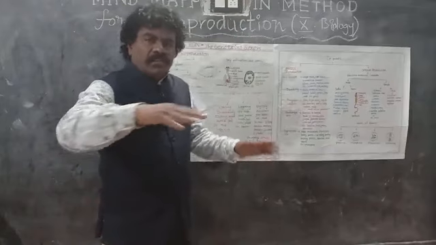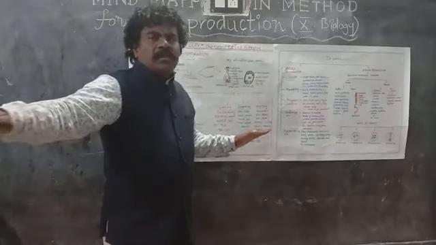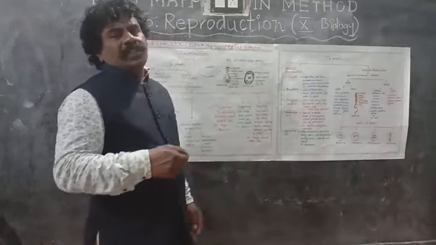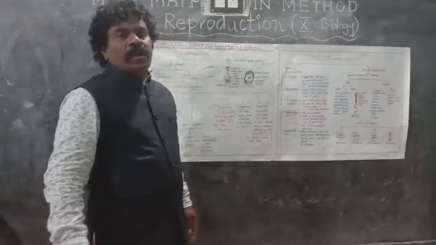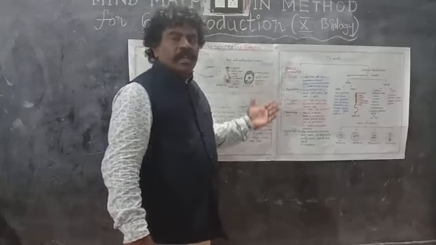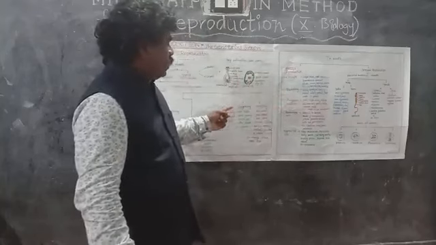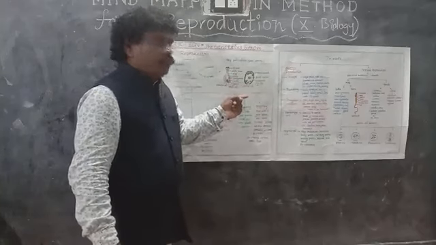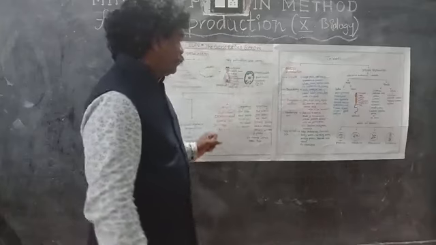The tree will totally spread, it will go on continuously. Until the availability of the soil, this kind of trees will go. That is layering of artificial vegetative propagation.